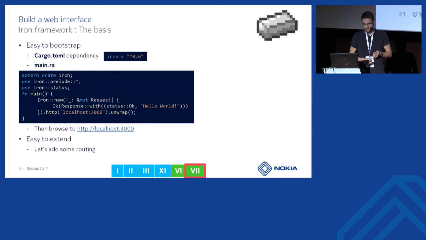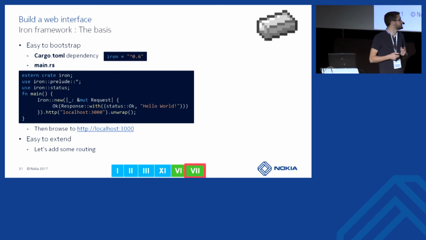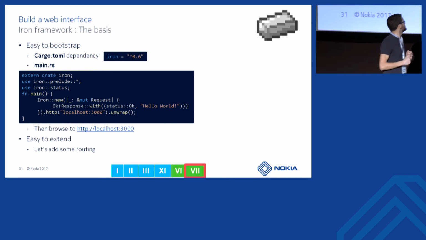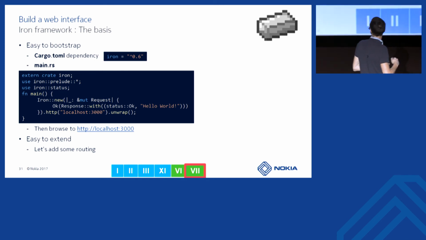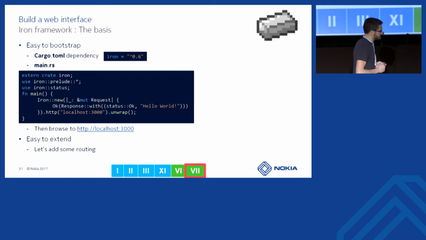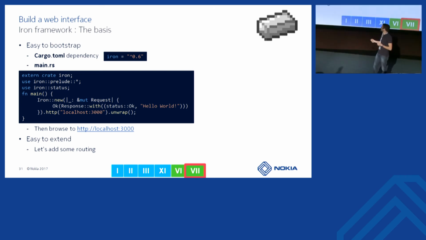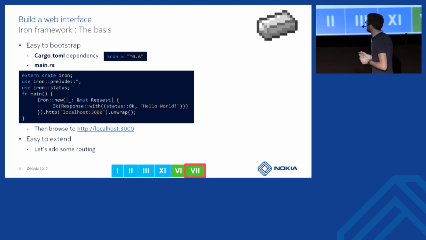So let's start with Iron. Iron is very easy to bootstrap. You add the dependency, then you include the library into your file, and then you can start running your server. You create a new instance of the server. You pass to it a closure which accepts a mutable reference to a request.